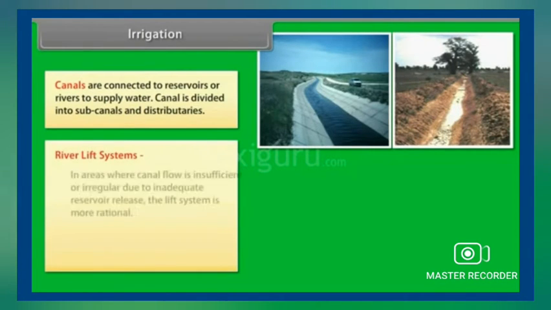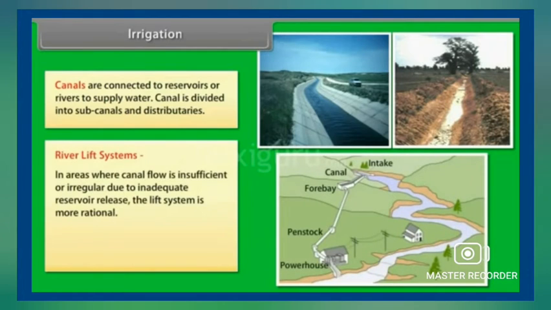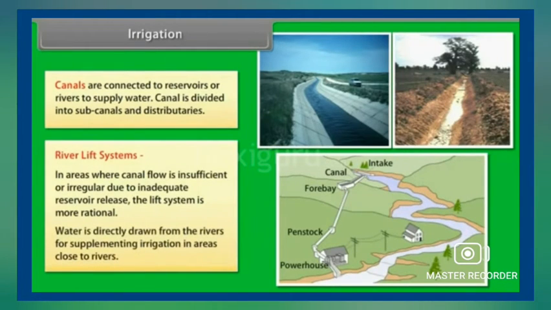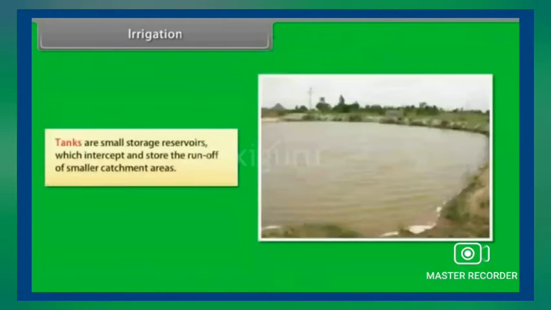River lift systems: in areas where canal flow is insufficient or irregular due to inadequate reservoir release, the lift system is more rational. Water is directly drawn from the rivers for supplementing irrigation in areas close to rivers. Tanks: tanks are small storage reservoirs which intercept and store the runoff of smaller catchment areas.